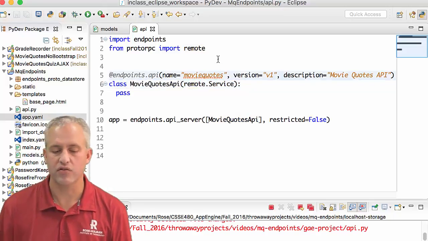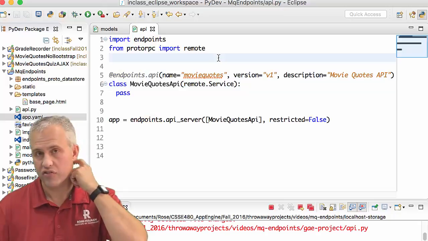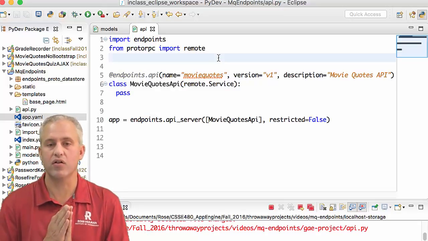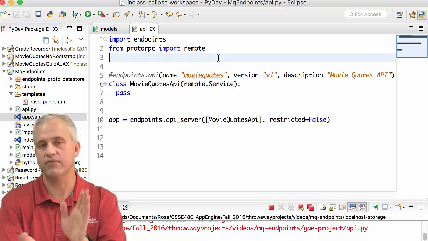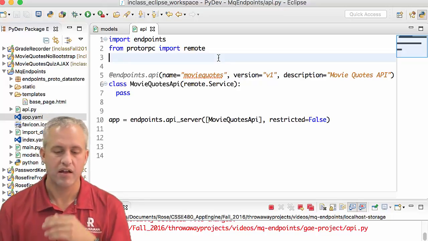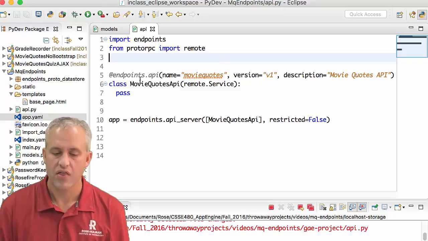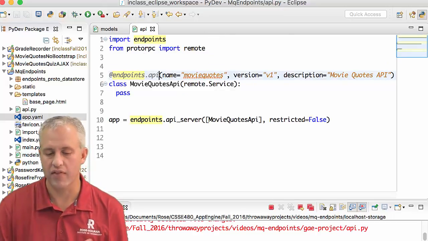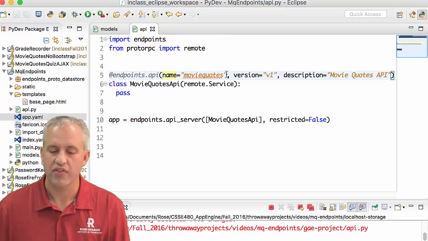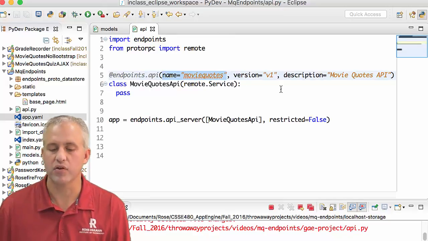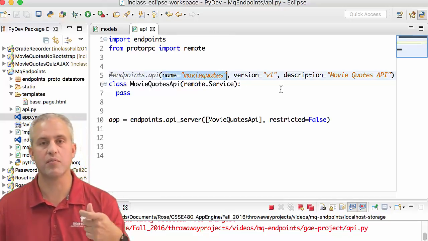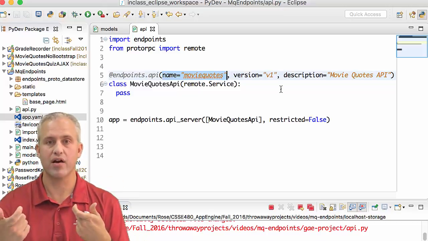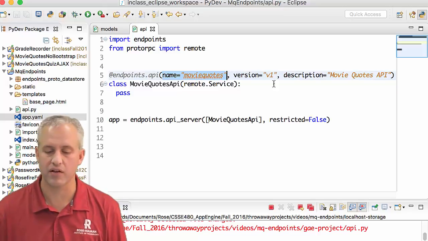And then it's got this annotation above it. Annotations are just becoming increasingly popular with code. They're metadata that give the tool information about this class. Very useful thing. The way it works is you say @endpoints.api. That's what begins this annotation. The annotation has a name, obviously, which is MovieQuotes. You'll see this name appear in the API Explorer. You'll also see it in the path whenever you make these JSON API calls.